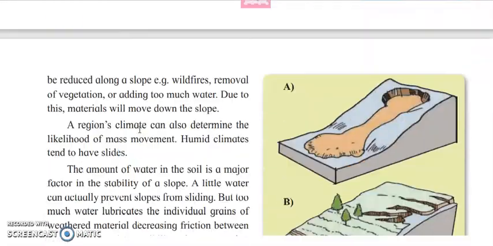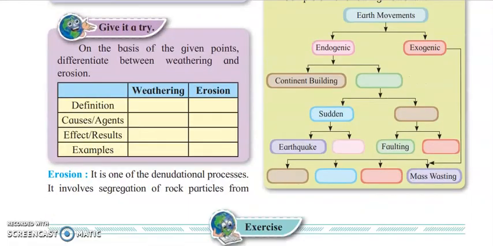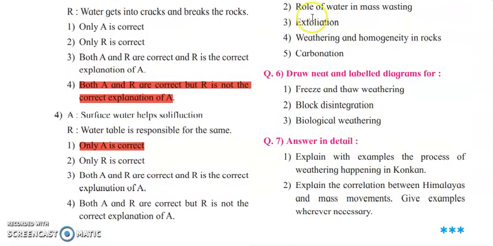Now the next short note is about exfoliation. So there is a diagram of exfoliation in your book, where you can see that the outer portion of the rock is totally removed or separated from the inner portion. So because of that, the inner portion is directly exposed.